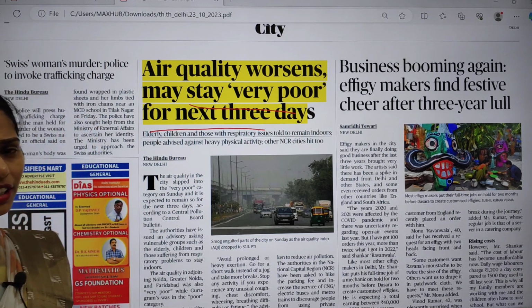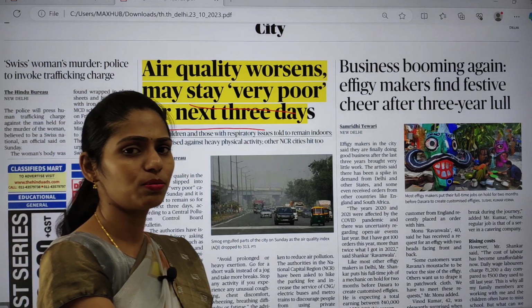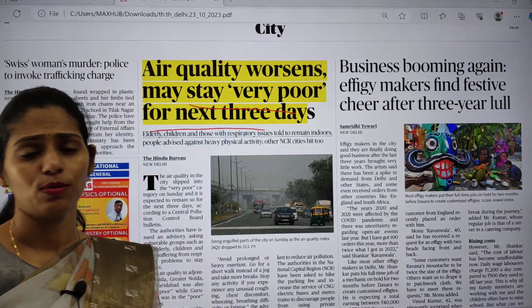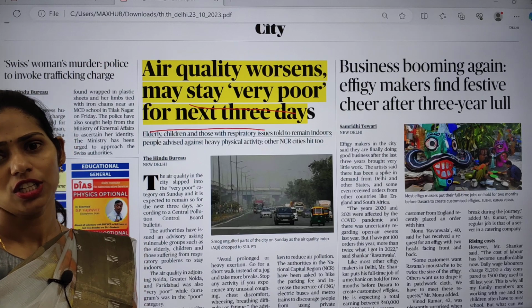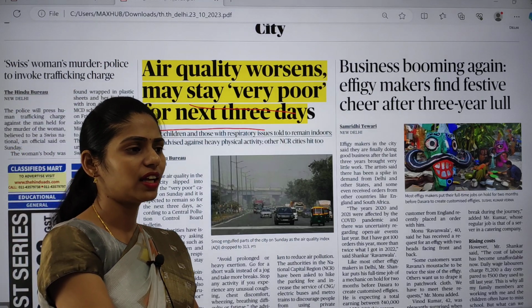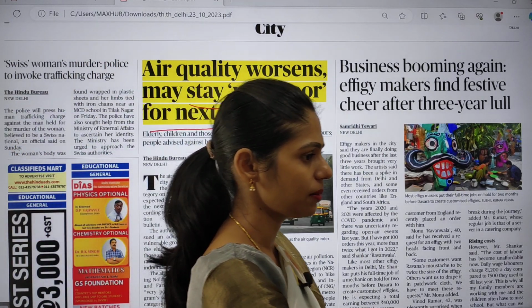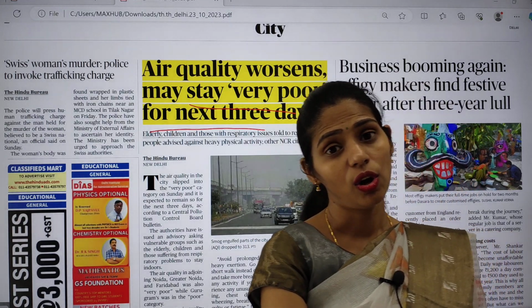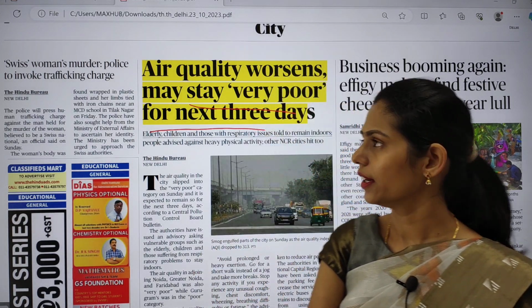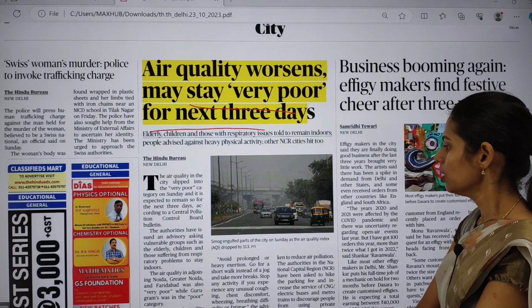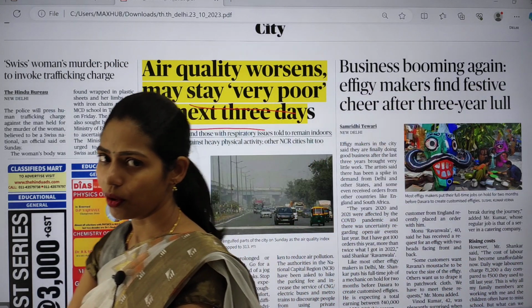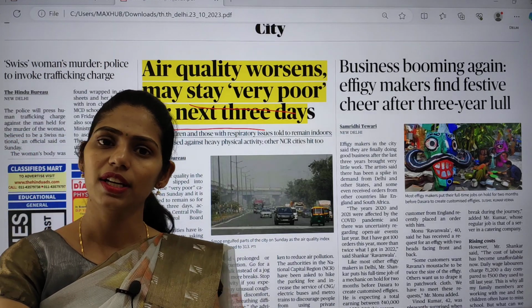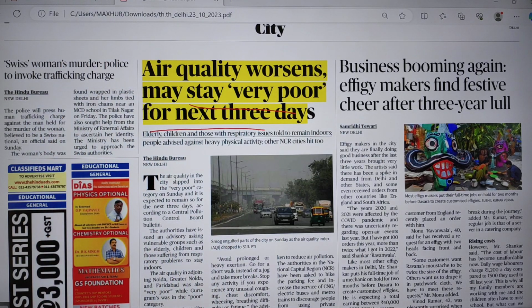In the northern part of India, there is withdrawal of the southwest monsoon and arrival of the northeast monsoon. Because of this there will be climate change, and especially vehicular pollution and stubble burning in Punjab and Haryana will also contribute to the bad air quality in the Delhi region. So here you have to see which are the point sources and which are the non-point sources regarding this pollution in Delhi. Okay, now let us move on.